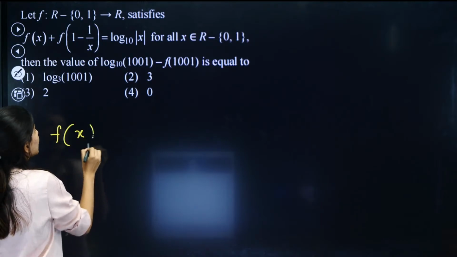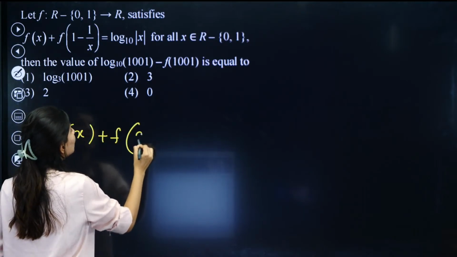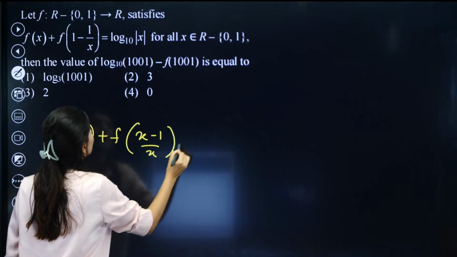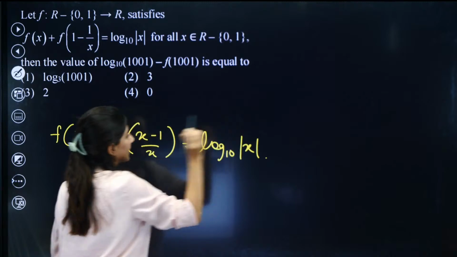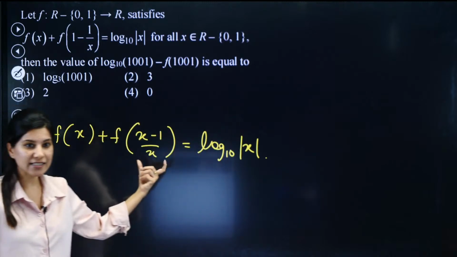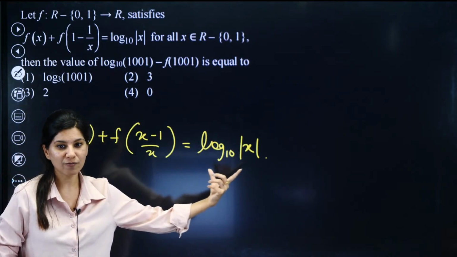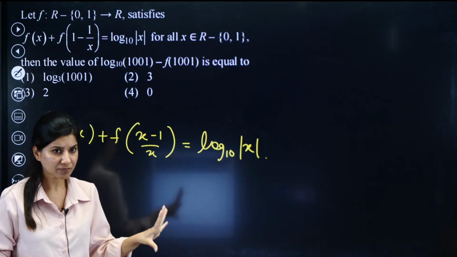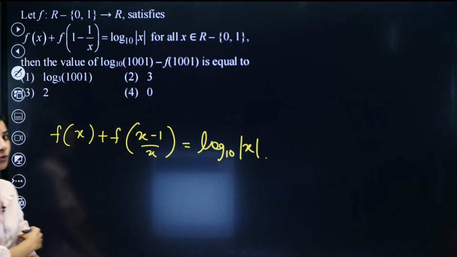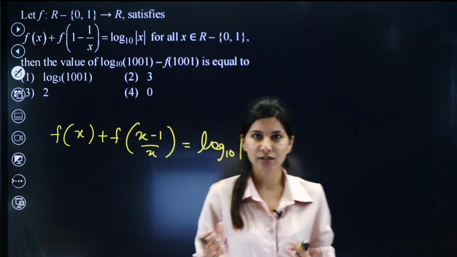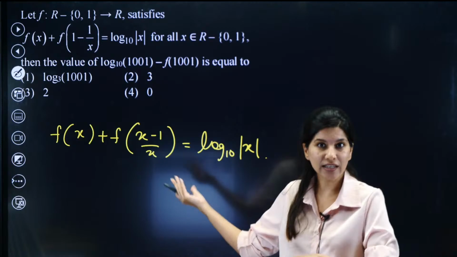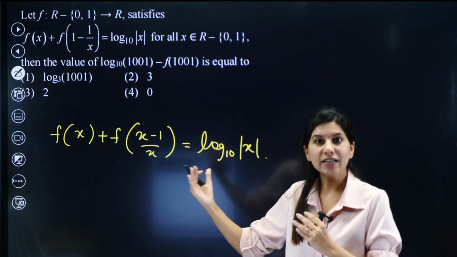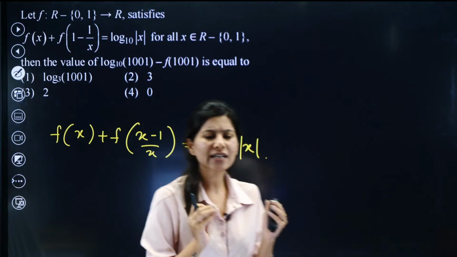Since the past few years, questions related to functional equations have been quite popular. This is log of base 10 modulus x. So this is f(x), this is f(x) minus 1 by x log of mod x to base 10. Clear? Now, how to tackle such questions? In such questions, we just need to replace x by something which is given in the question and we need to add or subtract the equations. So there is some manipulation.